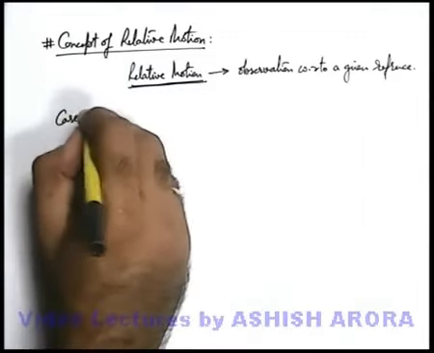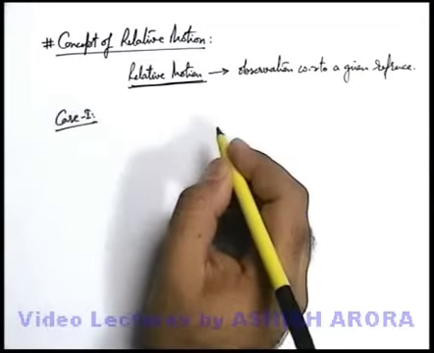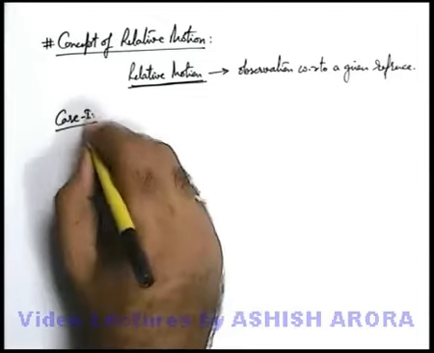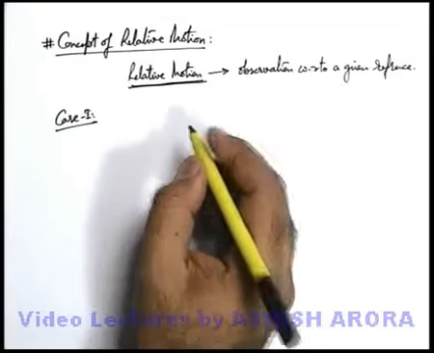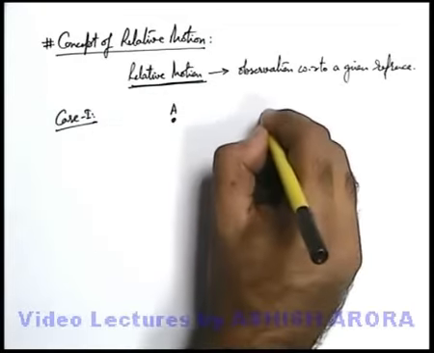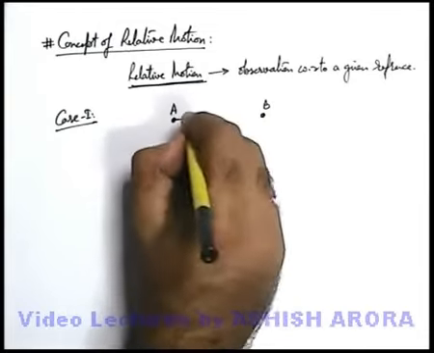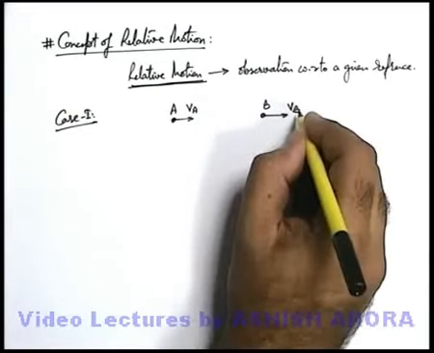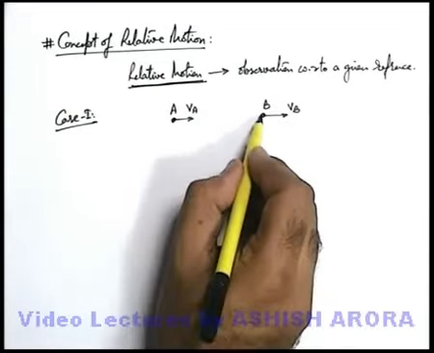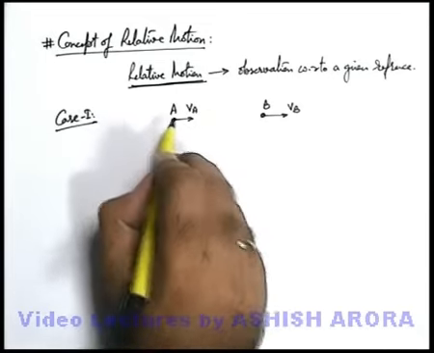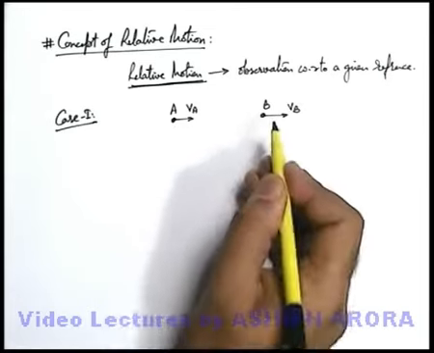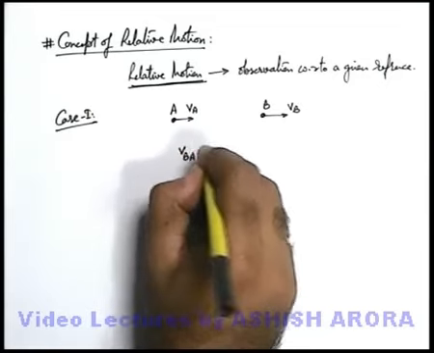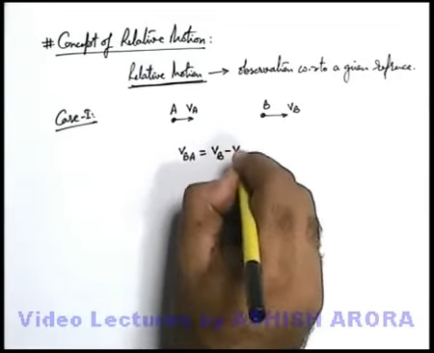Say we discuss two cases of relative motion. Here we are mainly studying rectilinear motion or motion in one dimension, so we consider our cases of rectilinear motion only. Say we are having two bodies A and B. Say A is moving with a velocity Va and B is moving with a velocity Vb. In this situation, if we talk about the velocity of B with respect to body A, or when A measures the velocity of B, what velocity is it going to measure? So the velocity of body B with respect to A, when we measure it, is simply Vb minus Va.